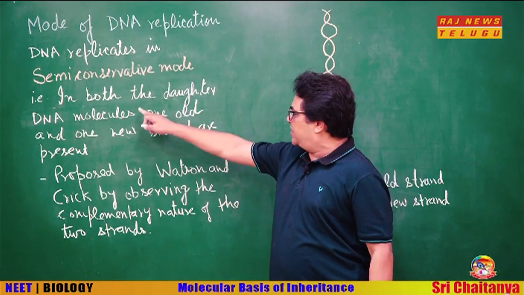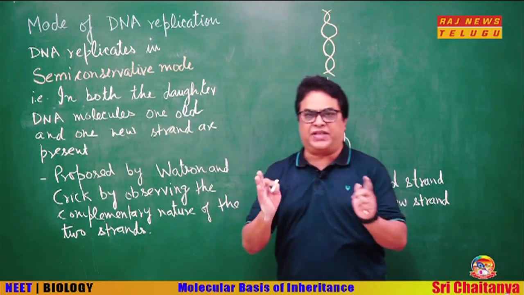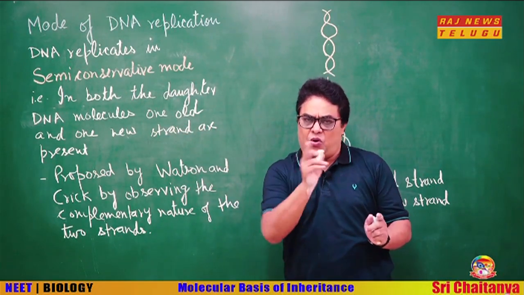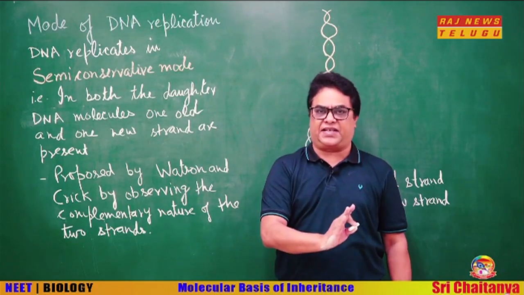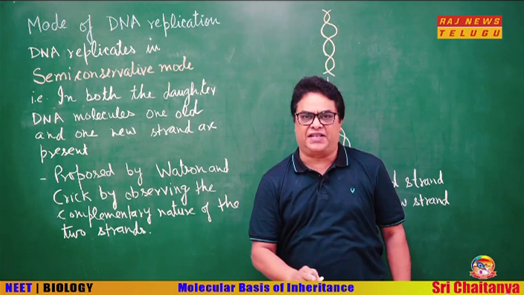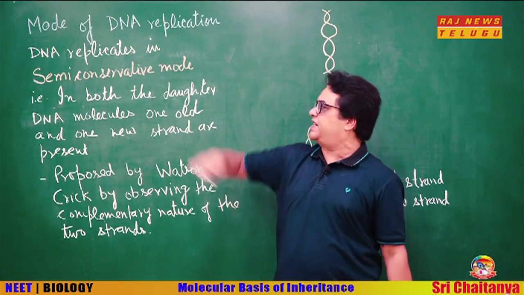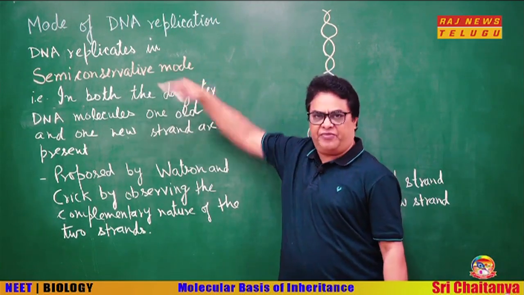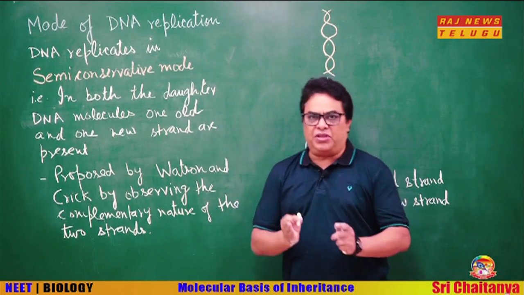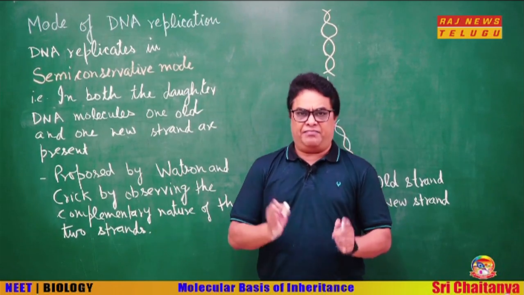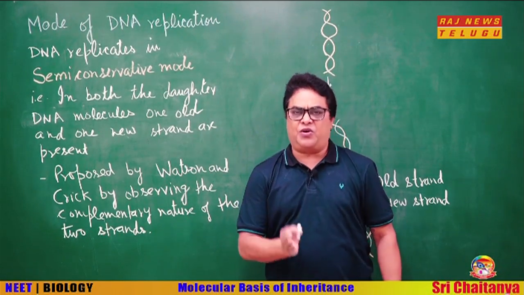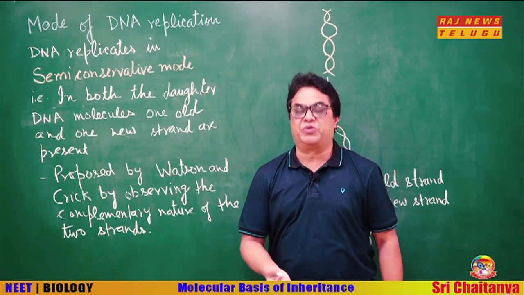Because in both the daughter DNA molecules that are produced, one old or parental strand is present, means one old strand is conserved and one new strand is present. Half conserved, that is called semi-conservative mode. I am repeating, in both the daughter DNA molecules from a parental DNA, in both of them, one old strand and one new strand is present.